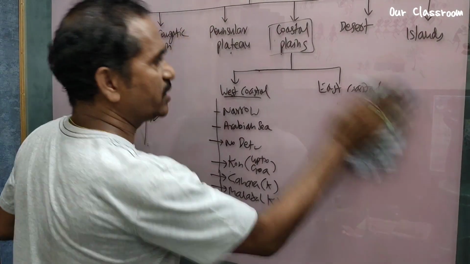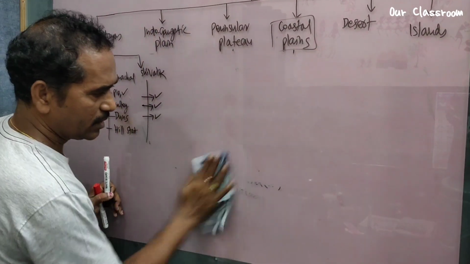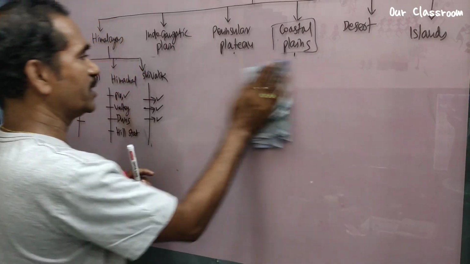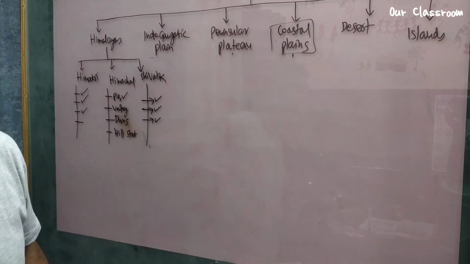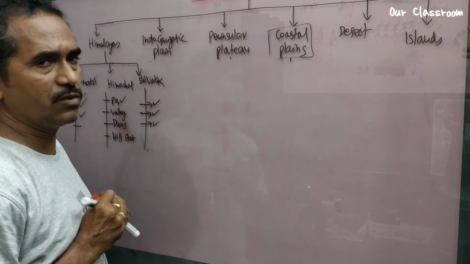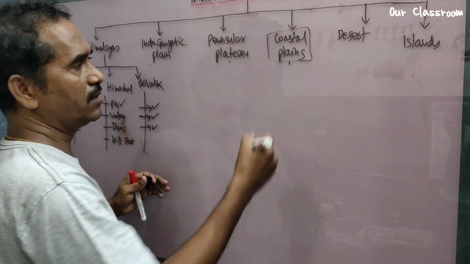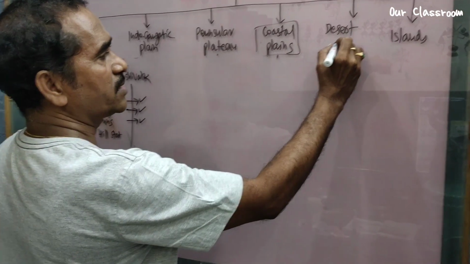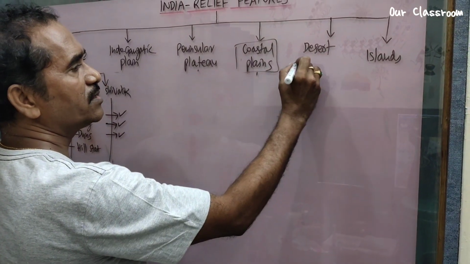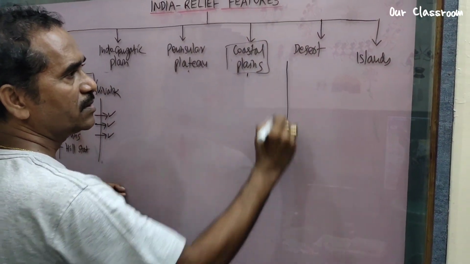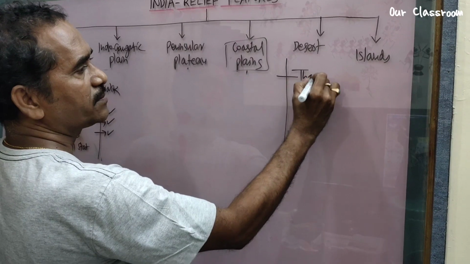It is very important: if you are able to prepare a mind map for a lesson, it means you are perfect, you are very good and the best about that lesson. In desert, see desert. What are the key points in desert? The great desert is Thar Desert.